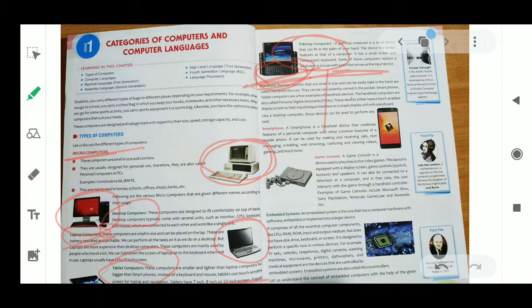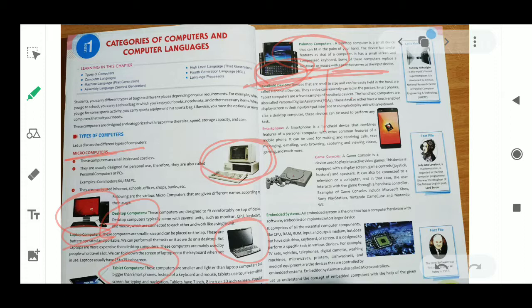A smartphone is a handheld device that combines features of a personal computer with other common features of a mobile phone. Whatever work we can do on a computer, such as personal work and document work, the same we can perform on a mobile, and we can also do calling and messaging. So it is a combination of personal features and common features of a mobile phone. It can be used for making and receiving calls and texts. So these multiple works can be done on the smartphone.